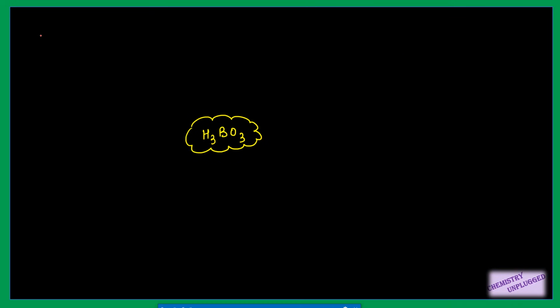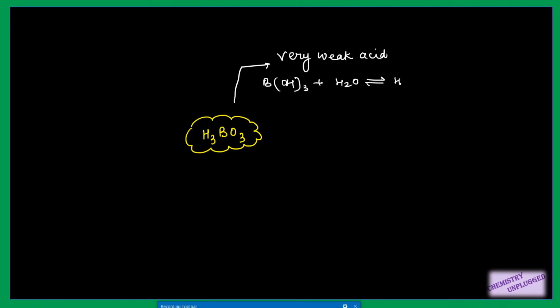Then next we have boric acid. So boric acid is a very weak acid. When it is dissolved in water, we can also write it like B(OH)3. When it is dissolved in water, it will form H3O plus and B(OH)4 minus. The pKa value is 9.2 for this reaction.